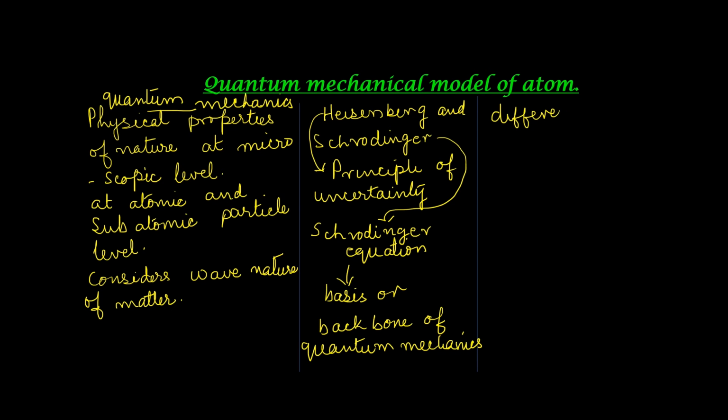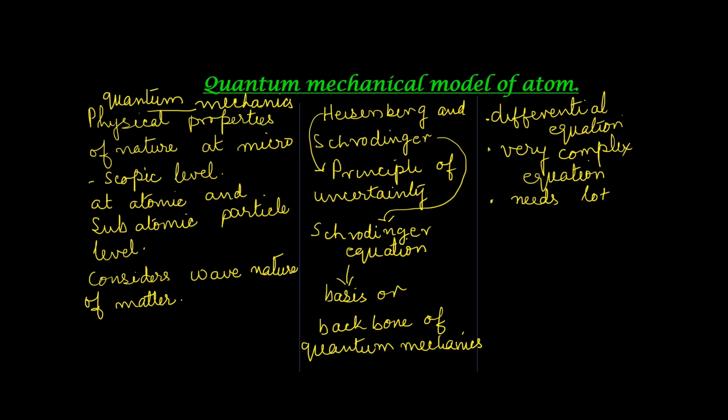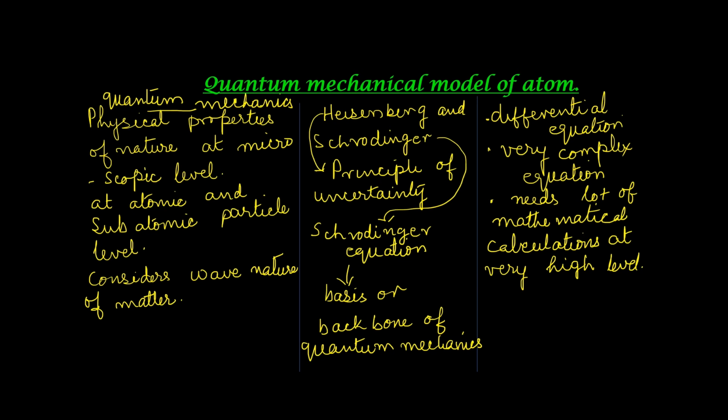This equation is a differential equation. It is a very complex equation. It requires a lot of mathematical calculations. At this level, we don't need any derivation or calculation. We will simply understand the basic concept and circumstances which led to Schrödinger equation and the mathematical representation of Schrödinger equation.